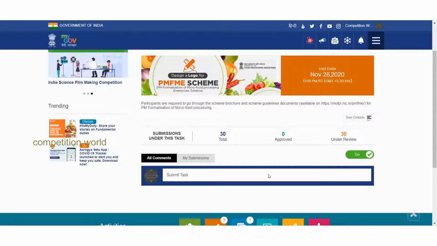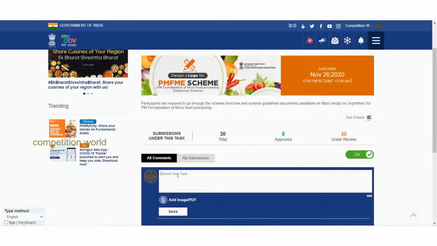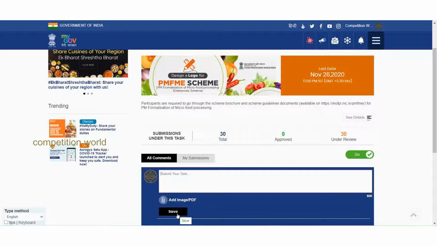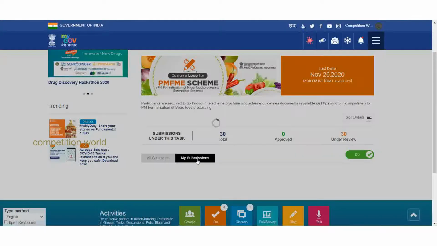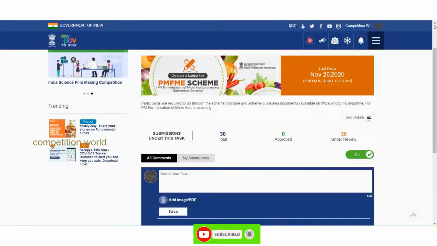Click this comment section to elaborate, and here you will be able to submit your entry. This is the comment box they mentioned in the terms and conditions. Here only you have to describe your logo either in Hindi or in English within 500 words. You should also mention your details, and you can add your entry in those four formats. Also PDF format is accepted, and click here to save as well as submit your entry, which means only one entry you can save. You should see only one entry. More than one entry will be disqualified.